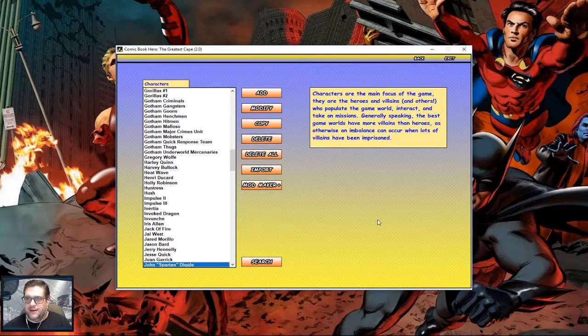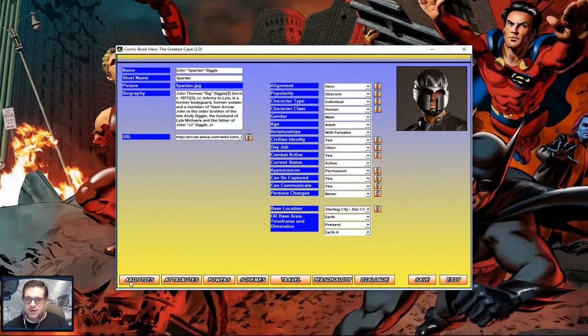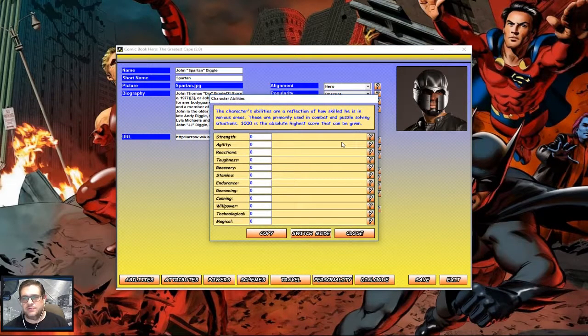So we're going to save that. Actually, I forgot to do one thing. Go back in there. We're going to work on his abilities. Now this one's kind of tough. It goes all the way up from 0 to 1,000. An average person is probably going to be in the 300s, maybe upper 400s, maybe 500s, depending how well they are. So I don't really see him as being that strong.